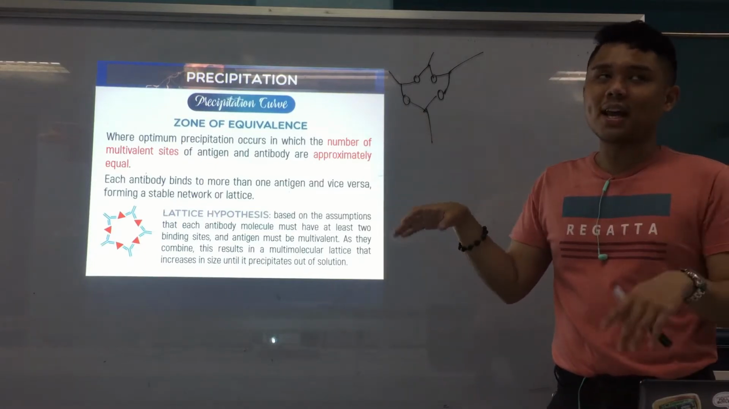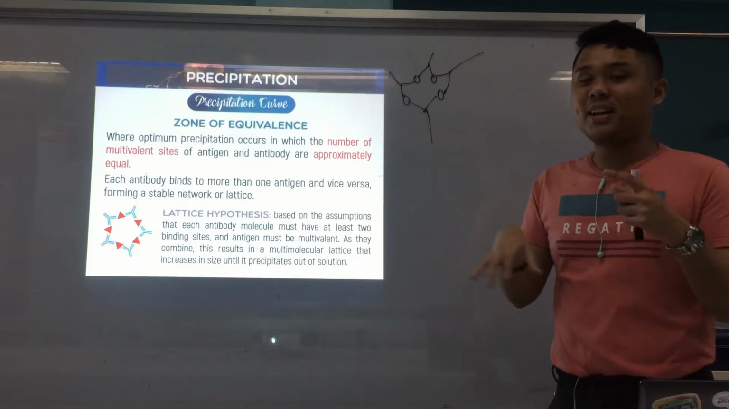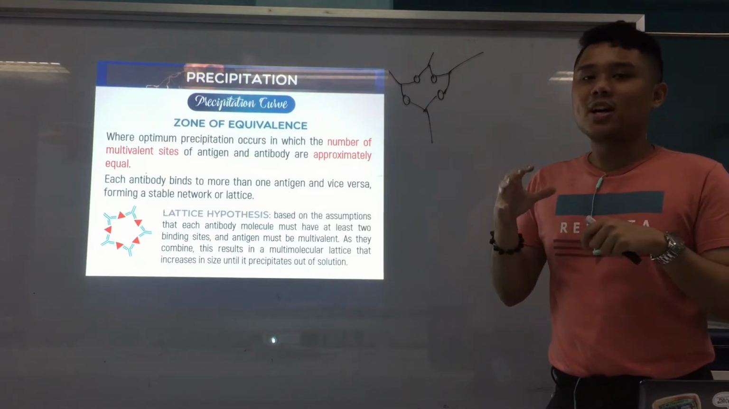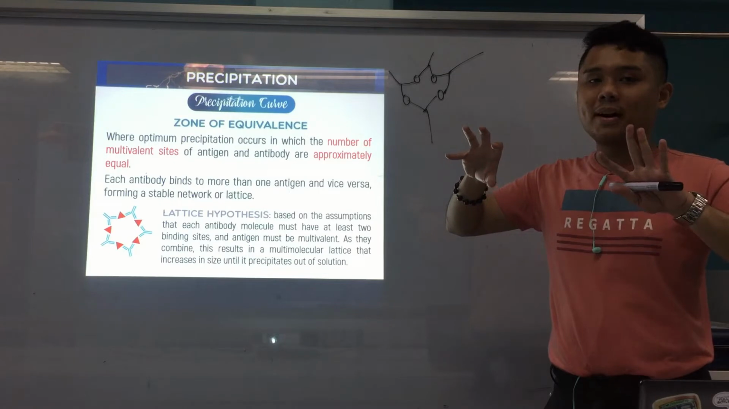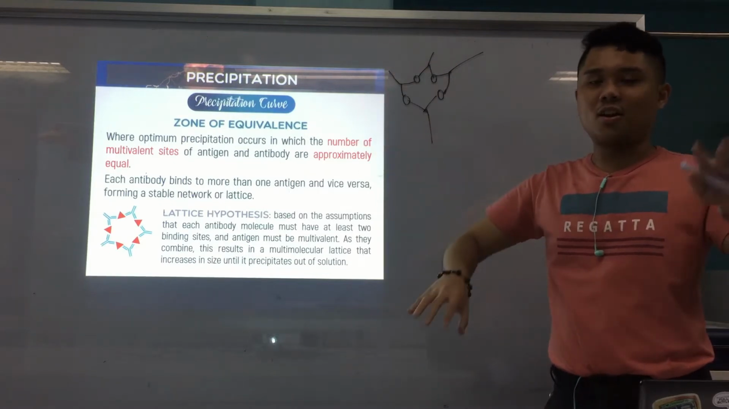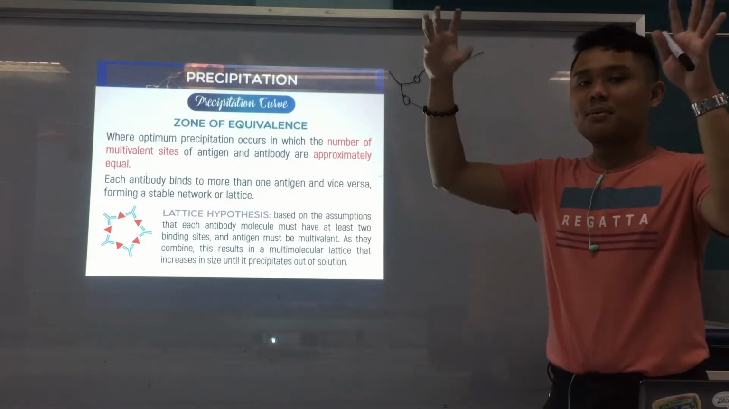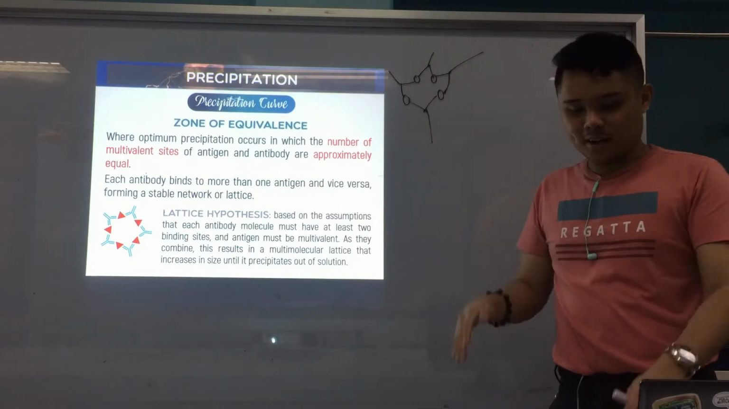This is the zone that we want, because again, this is where precipitation occurs. That's why all the sites are equal, alright? And then, the multivalent sites of each antibody have antigens that can bind. And the multivalent antigens also have antibodies that can bind to their sites, alright? I hope that makes sense.